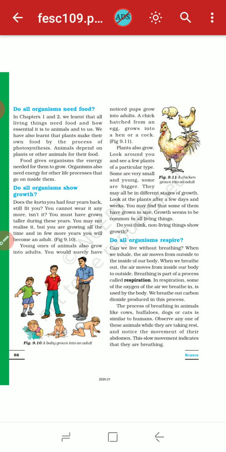Food gives organisms the energy needed for them to grow. Organisms also need energy for other life processes that go on inside them. That means we get energy from food. We can talk, we can walk. That means we need food for living.